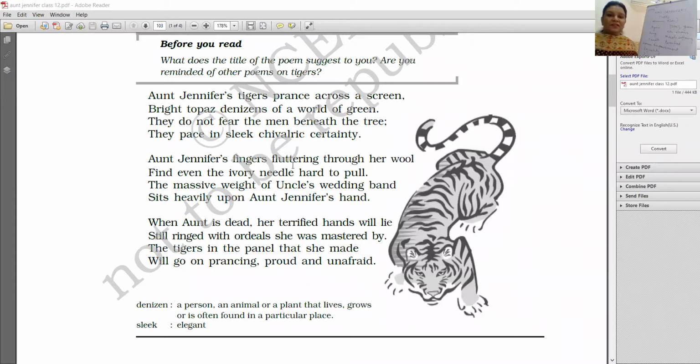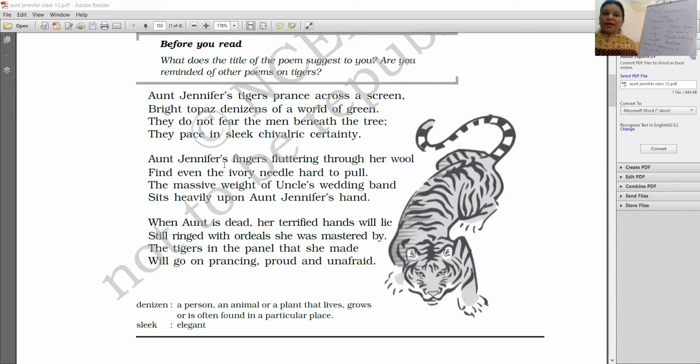Aunt Jennifer's fingers fluttering through her wool find even the ivory needle hard to pull. The massive weight of Uncle's wedding band sits heavily upon Aunt Jennifer's hand. Aunt Jennifer's fingers fluttering through her wool. Fluttering, shaking. She doesn't have that much courage, that much strength to pull the needle.